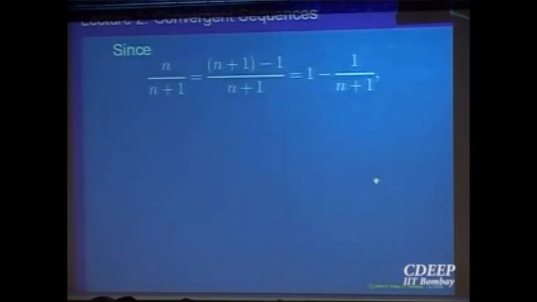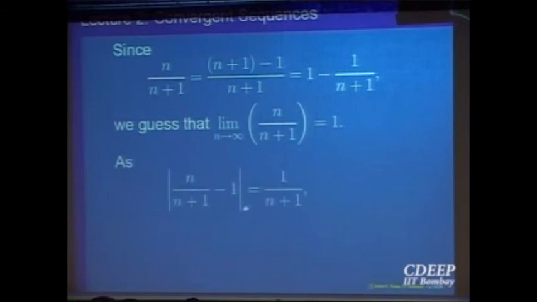So let us just write it this way. See how this is how you will probably try to guess. Write this as 1 minus 1 over n plus 1. Right? Now from here at least you can guess. Because that part is becoming smaller and smaller, probably it should go to 1. As you do more and more experiments, more trials, you will get used to it. Okay? So one proves that it actually goes to 1.